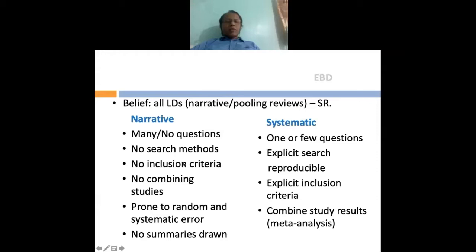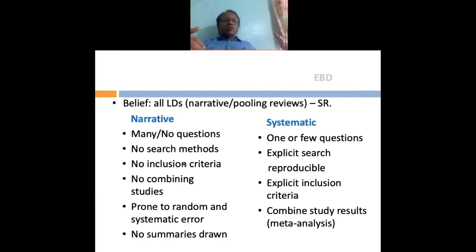You just conduct a library dissertation by not any particular search method. No particular search engine is used. You don't have search terminologies to do these searches. Whereas an explicit search, which is reproducible, which should be ideally reproducible, is a part of a systematic review.